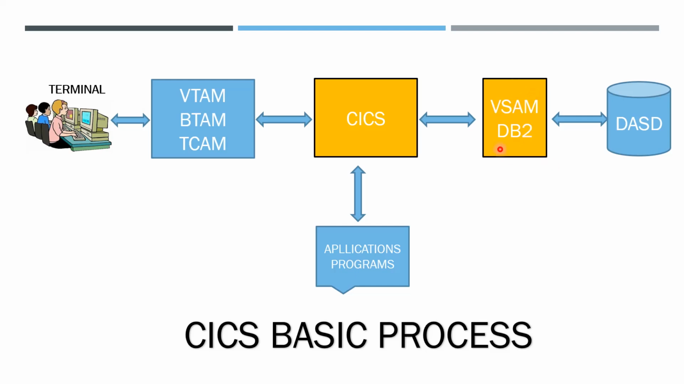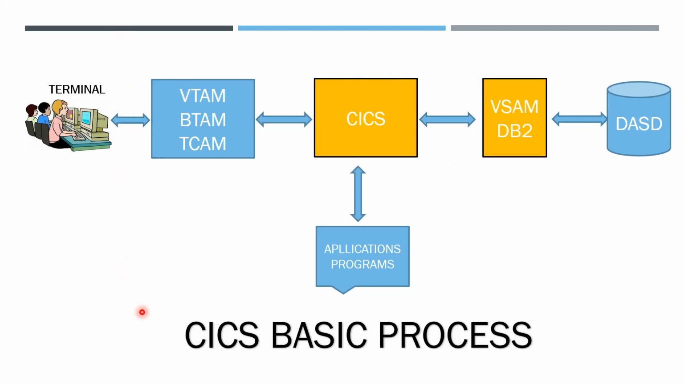If the data is not present in the database, then it will go for the local dash D. If the data is there in dash D, then the data will be retrieved to CICS, and from CICS it is given to the terminal, the requesting user. In this example, we discussed how the user makes a transaction, how the transaction is processed, how the data is taken from dash D, and how the data is given back to the user.